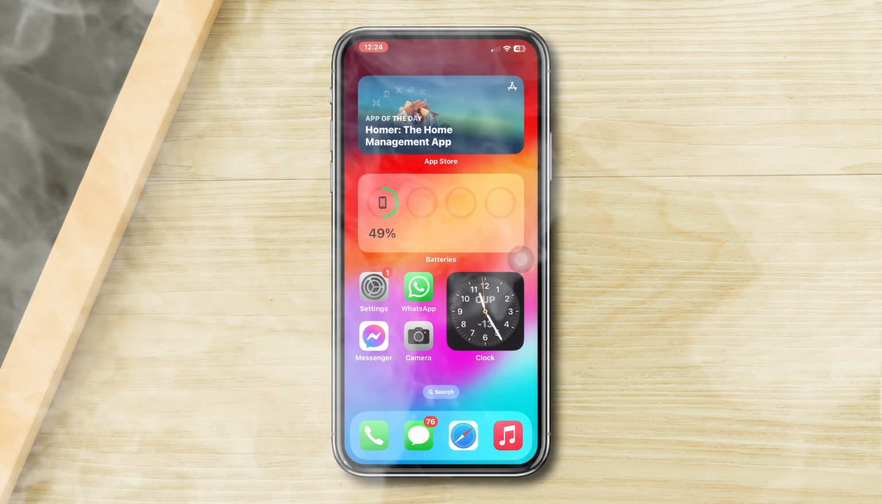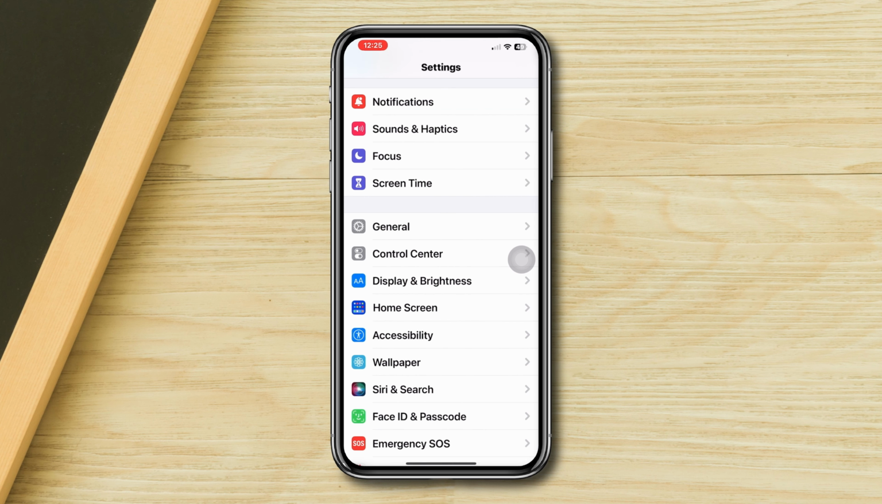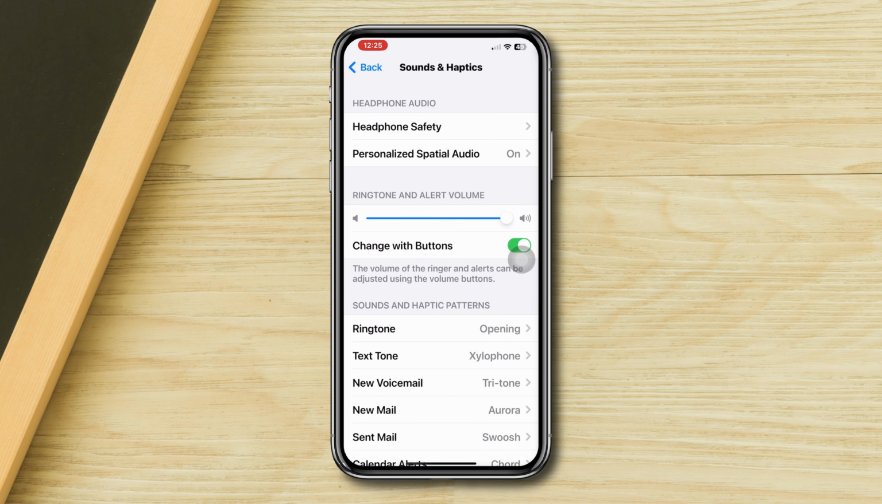Solution 1. Mute your iPhone. Open Settings, scroll down, tap Sounds and Haptics. Now lower the sounds from here. You can also do the same thing from your Control Center.